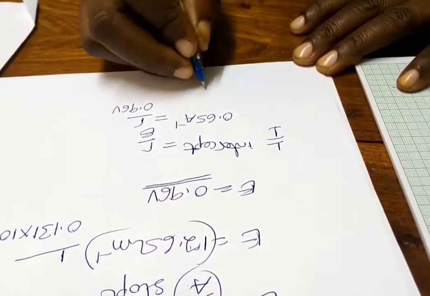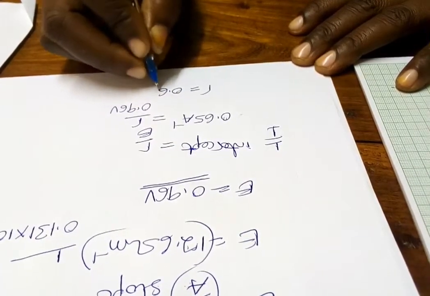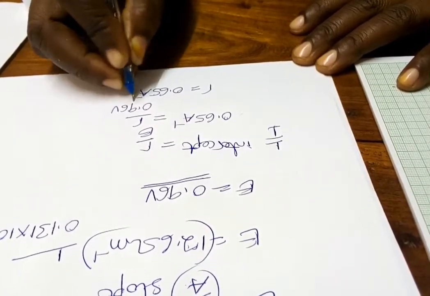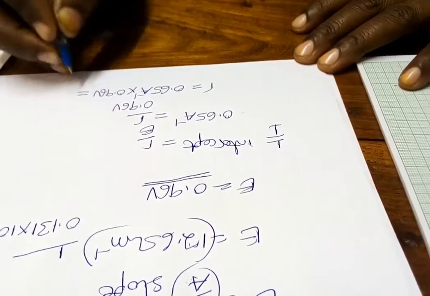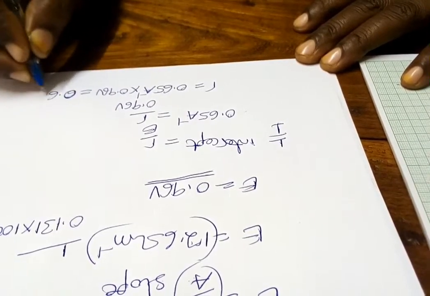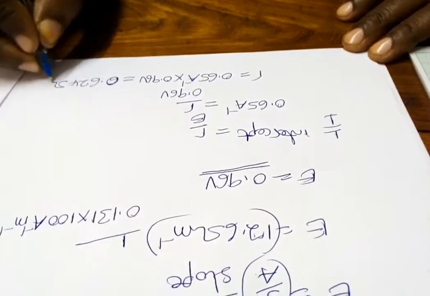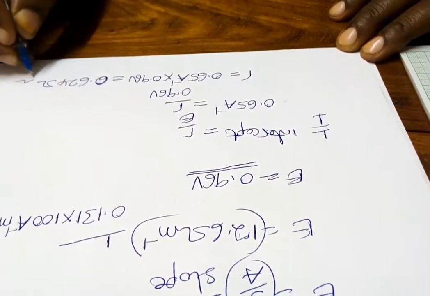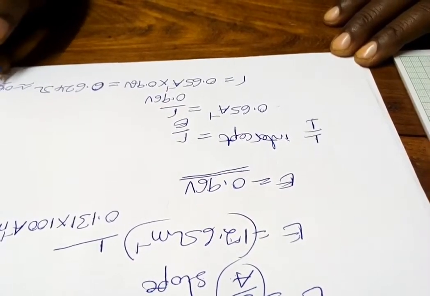Therefore, the internal resistance of a cell is 0.65 per ampere multiplied by 0.960 volts, which is 0.624 ohms, approximately 0.60 ohms to 1 decimal place.